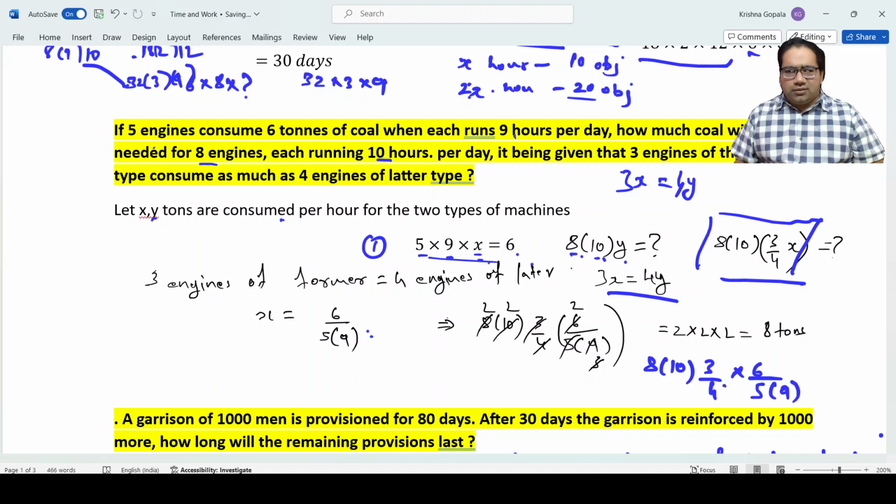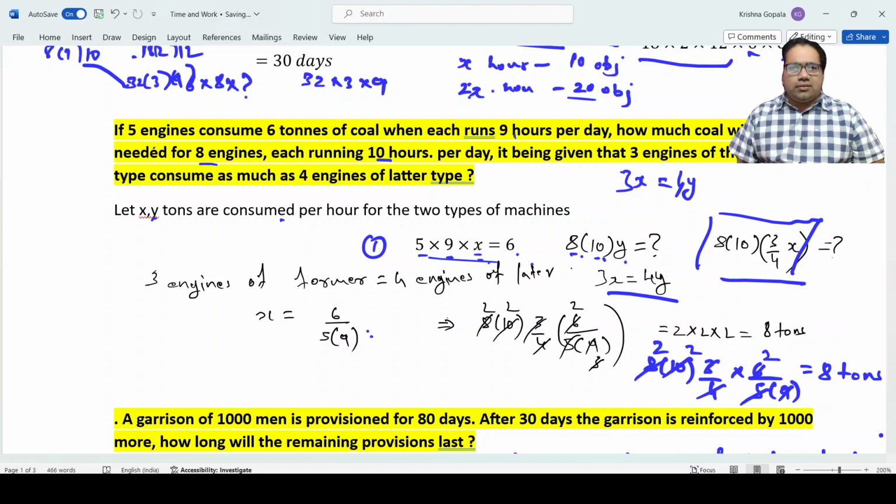When you cancel, this goes 2 times, this also goes 2 times. This was 2 tons, 2 into 2 into 2. It is 8 tons. So that is the answer. 8 tons. The problem is very simple, right?